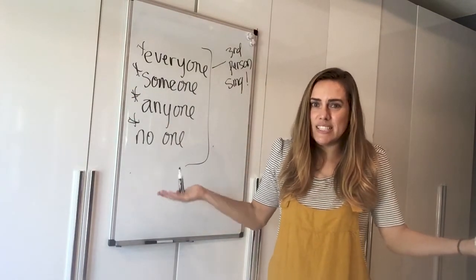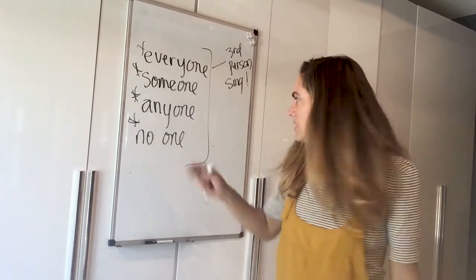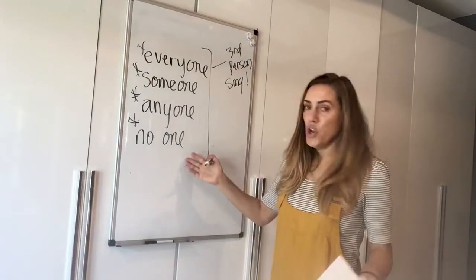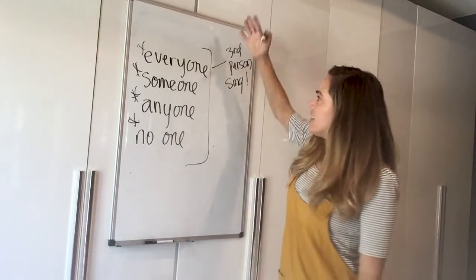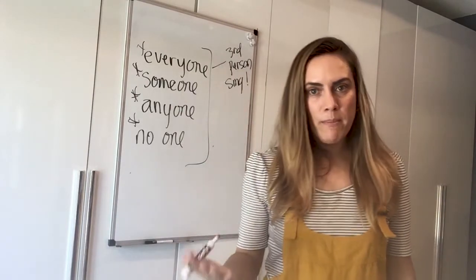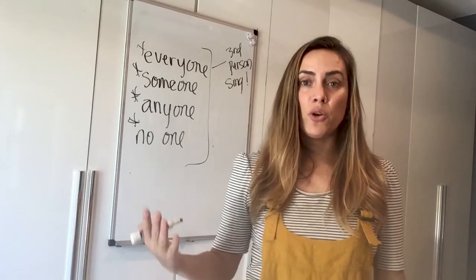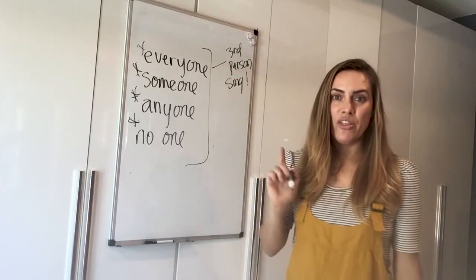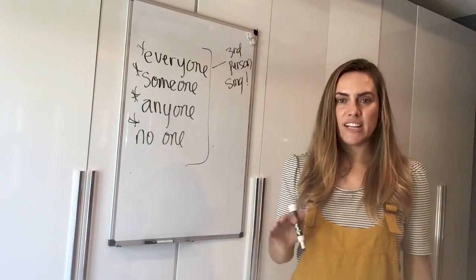Doesn't make sense. It's singular, what? Someone, okay, that makes sense. It's one person. Anyone, that could be many people. That could be one person. No one, that could be many of not anyone, right? So this is confusing, but remember, you always need to make sure that the subject and the verb agree when we're using these indefinite pronouns, and the rule is that you need third person singular S on the verb.